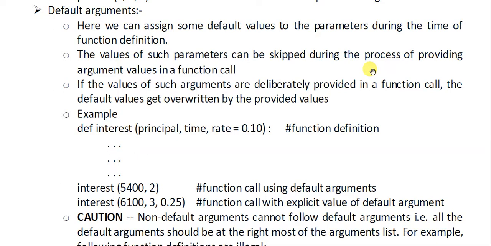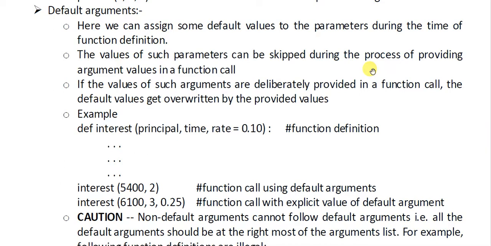And when you provide a value specially, then the value that you had taken as Kendriya Vidyalaya will be overwritten. Suppose you provide Navodaya Vidyalaya, then your previous value, the default value Kendriya Vidyalaya, will be overwritten by the new value Navodaya Vidyalaya. Okay. So this is the concept of default argument. If you do not provide it, it will take the default value.